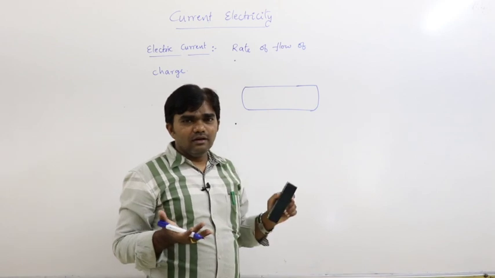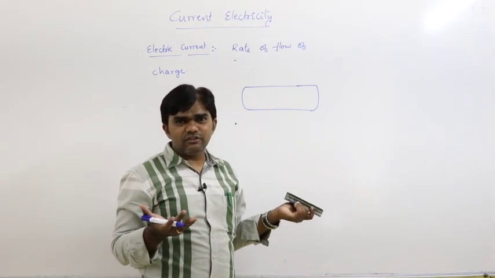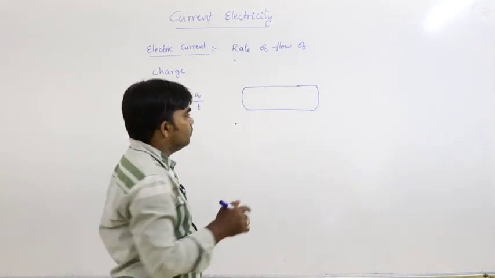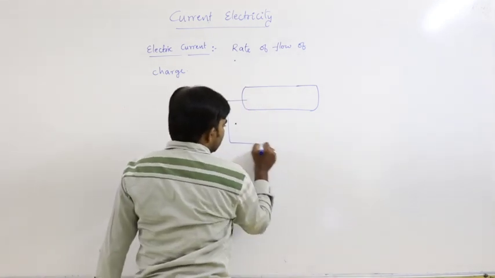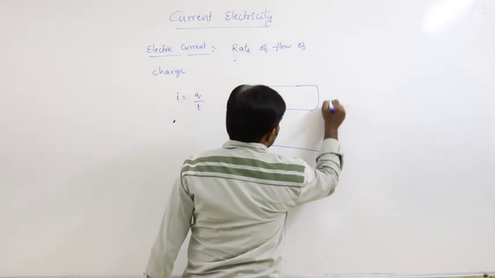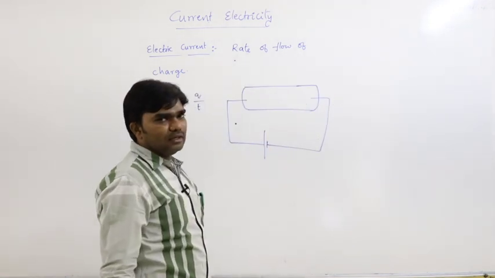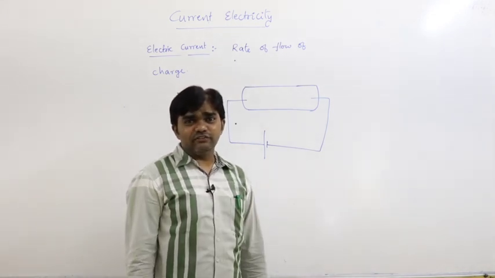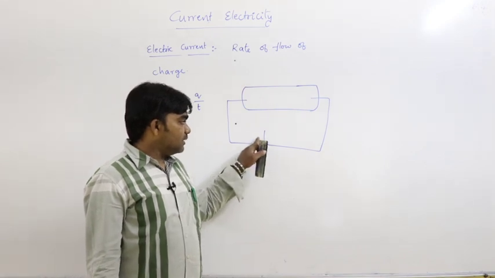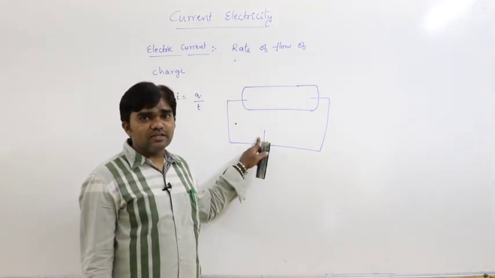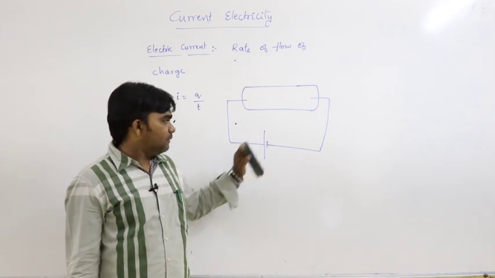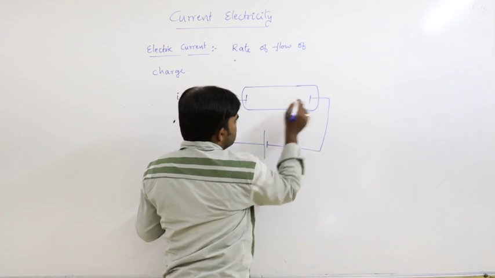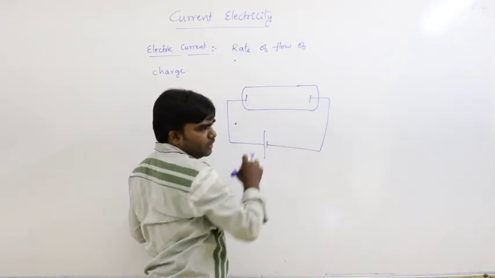So that's why in a given conductor, the direction of flow of current is not possible to define. Now, if you apply a certain potential difference across the ends of the conductor, let us say it is the discharge tube, this is the positive terminal, this is the negative terminal.